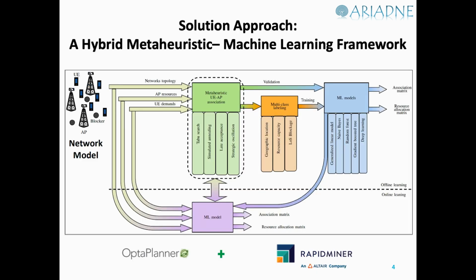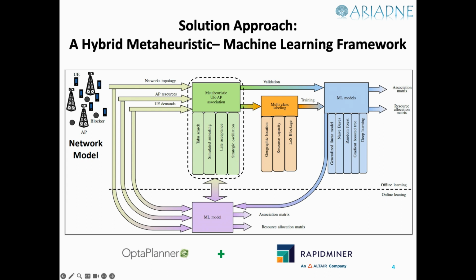Here is a diagram for the hybrid meta heuristic and machine learning framework we developed in this project, which gives us the solution approach. We generate a network model dataset. It is ingested into the online solver. In this case, we used OptaPlanner, which provides meta heuristic algorithms.